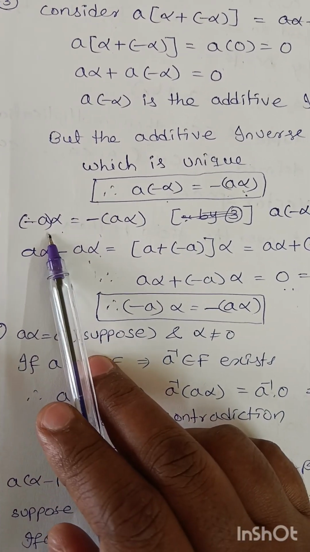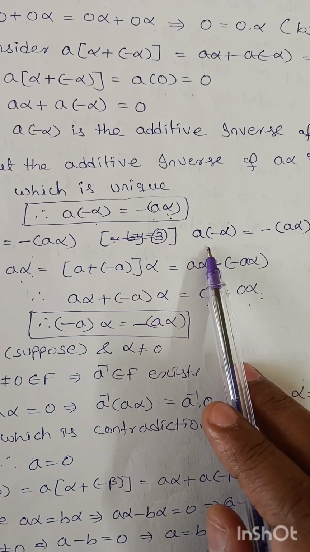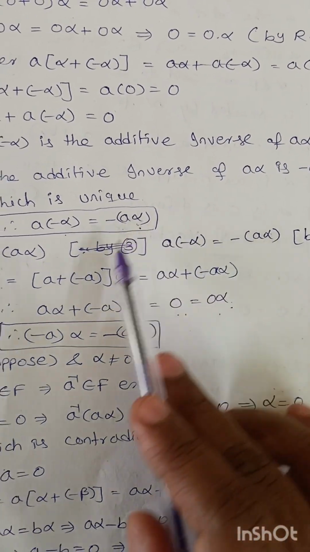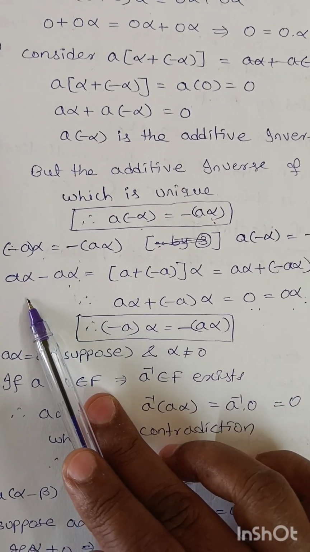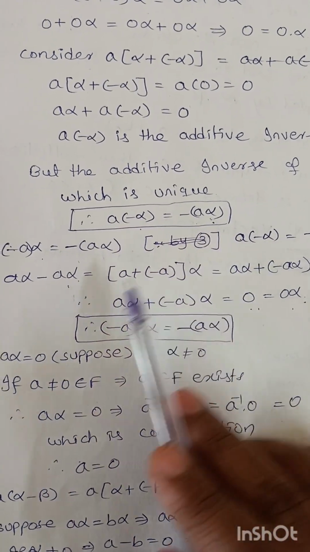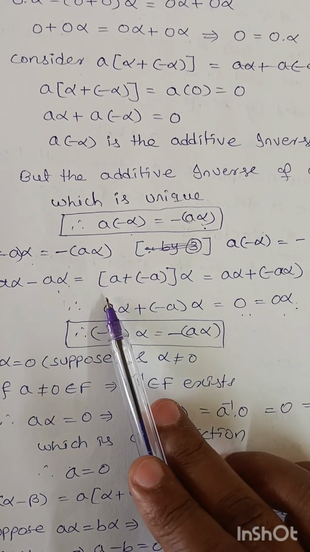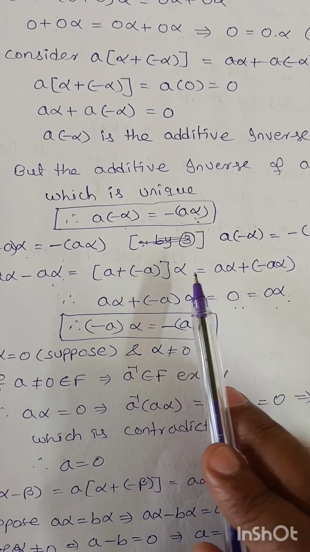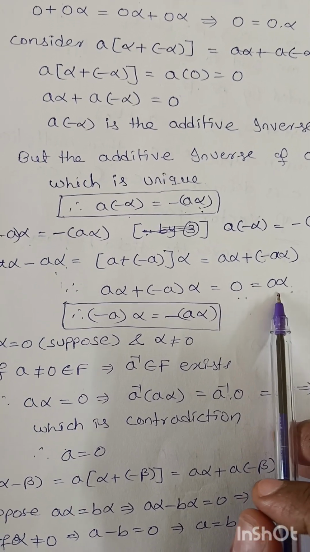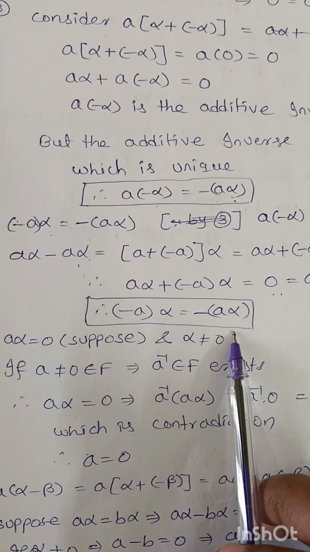Fourth property: minus a times alpha equals minus a alpha. By the third property, a times minus alpha equals minus a alpha. We take minus alpha to this side, that is a alpha plus a times minus alpha equals 0, which is a alpha plus (minus a) alpha. So a alpha plus (minus a) alpha equals 0, that is equal to 0 times alpha. Therefore minus a times alpha equals minus a alpha.